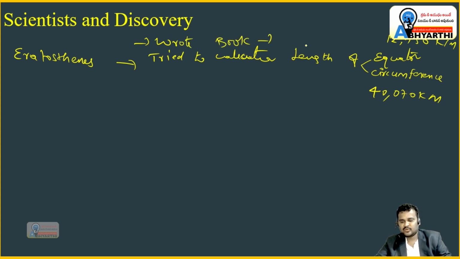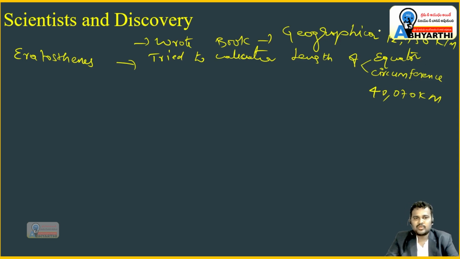Next, moreover, this same Eratosthenes also wrote one book. What is the name of the book? Geographica. Geographica is the book written by Eratosthenes. Who wrote the Geographica book? Eratosthenes. What is the name of the book written by Eratosthenes? Geographica. So in this way you may get the questions. Get ready to answer those types of questions.